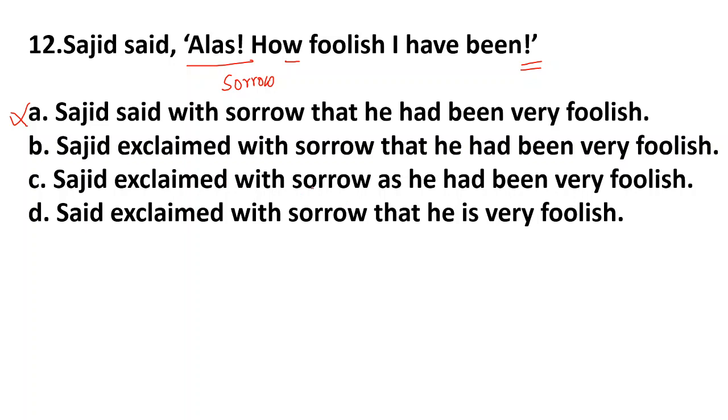"Sajid exclaimed with sorrow that he had been very foolish." Now "as" is not correct, no. So this is also wrong. "Sajid exclaimed this or that he is very foolish." It has to be in the past tense, no. This is wrong. So B is correct: exclaimed with sorrow that he had been very foolish. Next, you see.